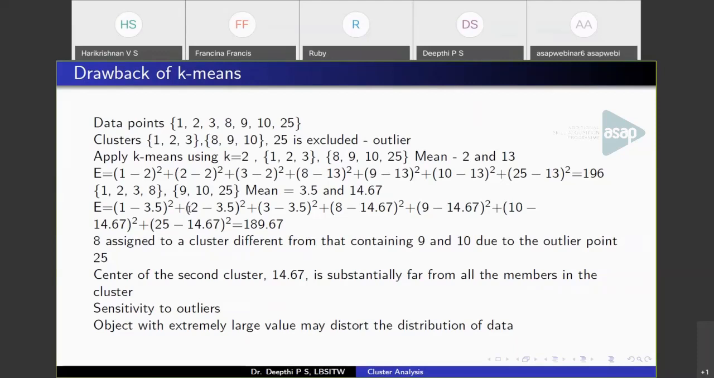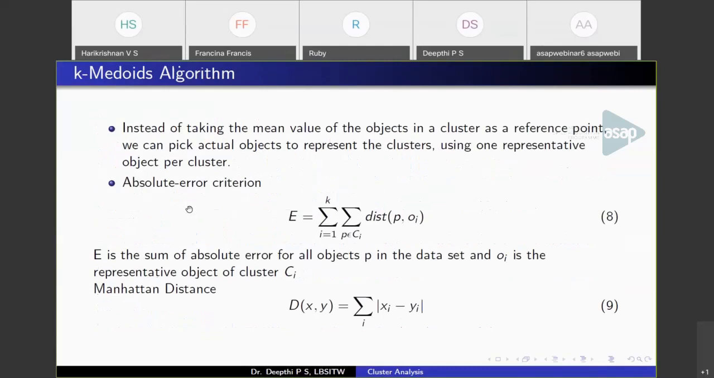So because of this problem, there is an algorithm called the k-medoids algorithm. In the k-medoids algorithm, instead of taking the mean value as a cluster centroid, we'll be picking an actual object to represent the clusters. So each cluster will have a representative object. That will be picked as the cluster centroid instead of considering the mean. And here we'll be considering the absolute error criterion rather than within-cluster variation. That is, the absolute distance of data points to the centroid will be calculated. So the centroid is nothing but an actual object.